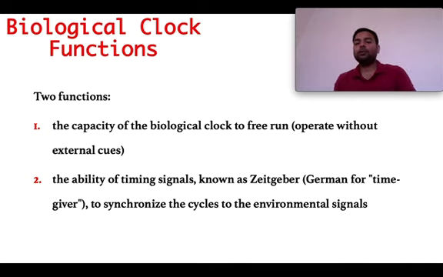Like the first function was to free run, when there are no environmental cues, even then the cyclical changes are going on inside an organism. But if there are new cues, then a new phenomenon is there, so that phenomenon should be received, and according to those new changes, this biological clock can reset and synchronize with the new changes.